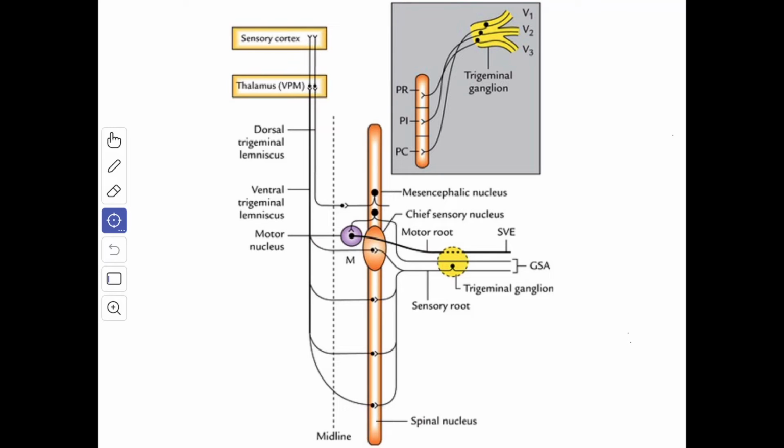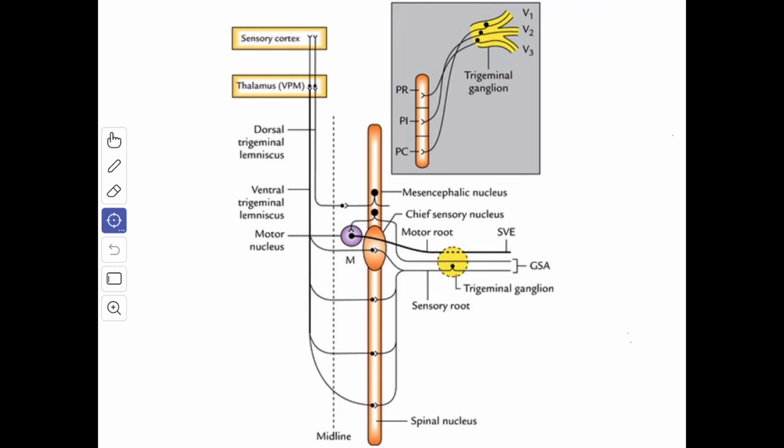Fibers arising from the cells of the chief sensory and the spinal nuclei of the trigeminal nerve are the second order neurons. They cross to the opposite side and form a bundle called the ventral trigeminal lemniscus, which ascends and relays in the ventral posteromedial nucleus of the thalamus. From here this forms the third order sensory neuron, which is projected to the sensory area of the cerebral cortex.